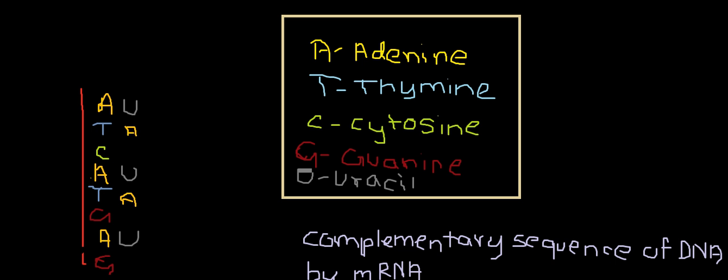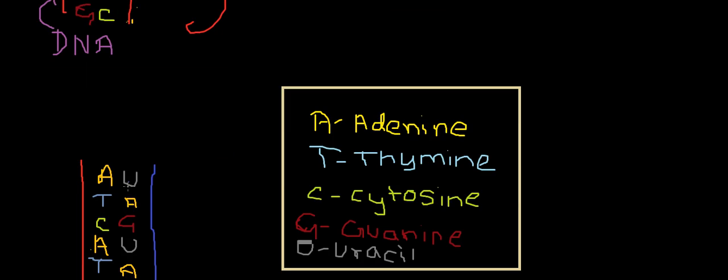Cytosine will pair with guanine as usual, and guanine will pair with cytosine. Hence the complementary sequence of DNA is produced by mRNA. Now this is ready to come out of the nucleus and enter the cytoplasm, where protein synthesis takes place.